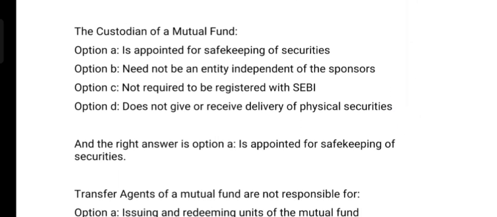The custodian of a mutual fund: Option A, is appointed for safekeeping of securities; Option B, need not be an entity independent of the sponsors; Option C, is not required to be registered with SEBI; Option D, does not give or receive delivery of physical securities. And the correct option is Option A, is appointed for safekeeping of securities.